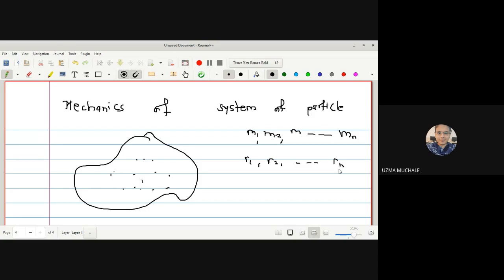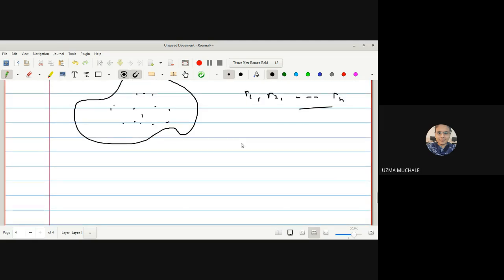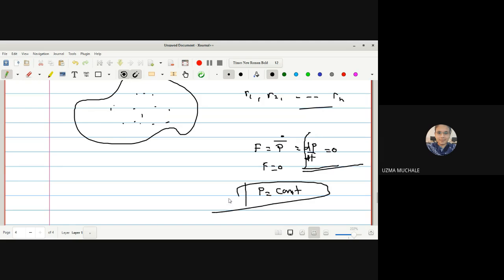If you remember, we have proved the result for the linear momentum and the equation of motion. Do you all remember the conservation of linear momentum we have proved? Yes ma'am. F is equal to p dot, and we proved that if force is 0, linear momentum is constant. Why? Because F is nothing but dp by dt. If force is 0, this is also 0, and after integration we get that linear momentum is constant. But we have proved this only for a single particle.